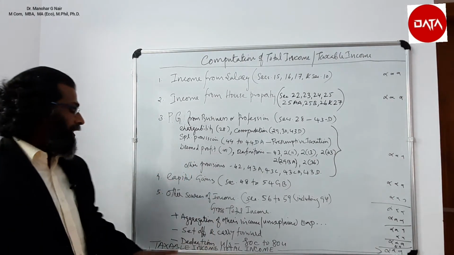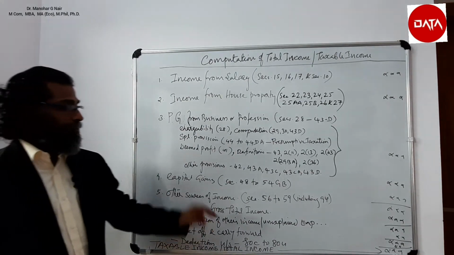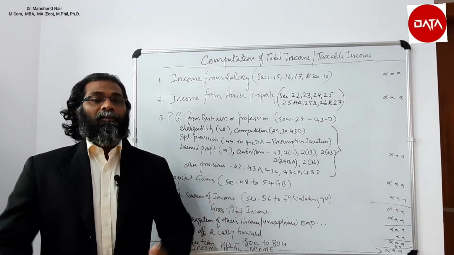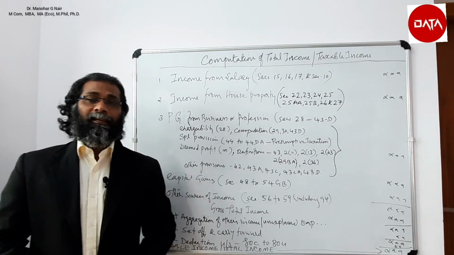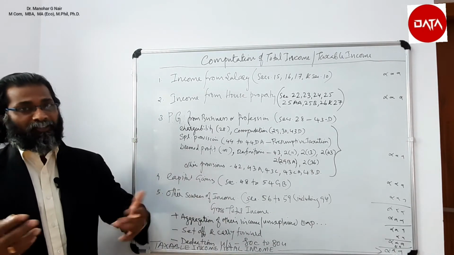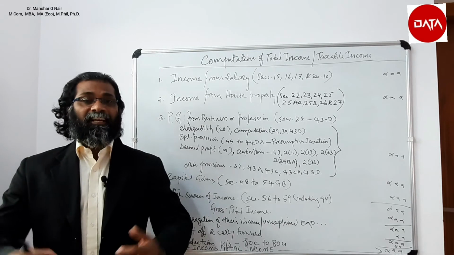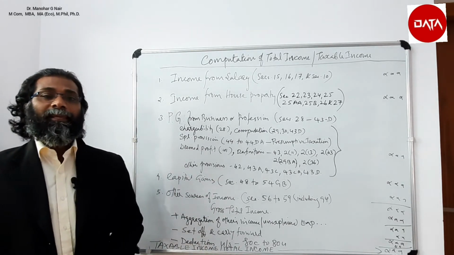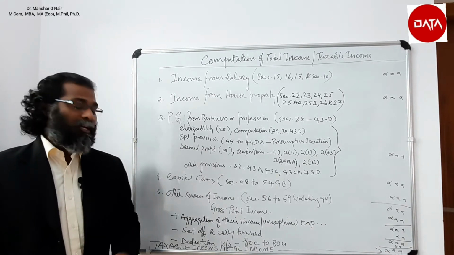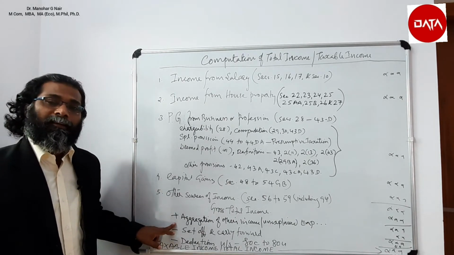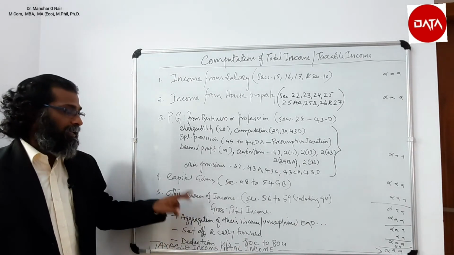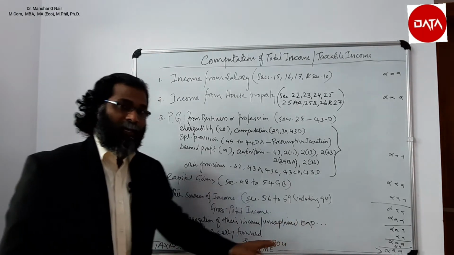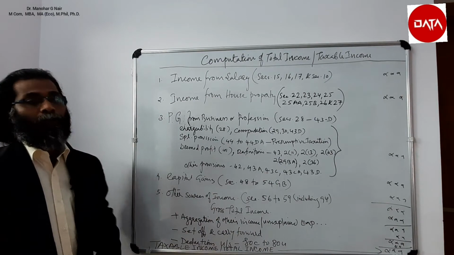Along with this, we add the aggregation provision, which means the income of others will be included, some unexplained expenses will be included, unexplained investment will be included, cash credits will be included. If any unexplained money is found, it will be included. So all those items will be included along with the value which we arrived at, so that it will be the gross total income minus the set off provision.